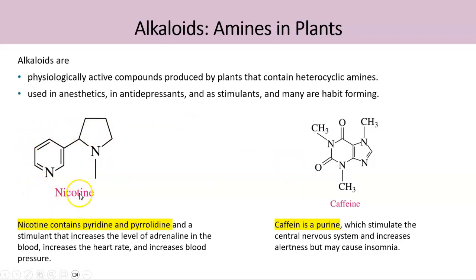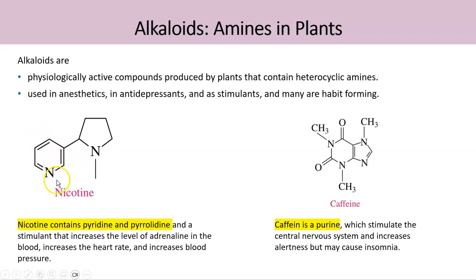Now, if you take nicotine, you can see it contains a pyridine ring. Pyridine is the 5 carbon atom containing heterocyclic amine with three double bonds and one nitrogen atom.